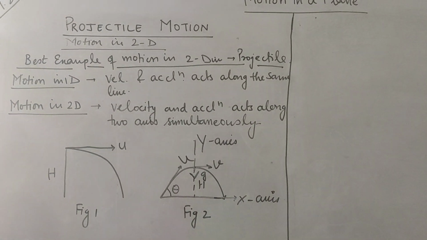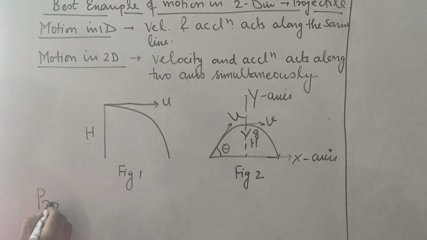So how will you define projectile motion?